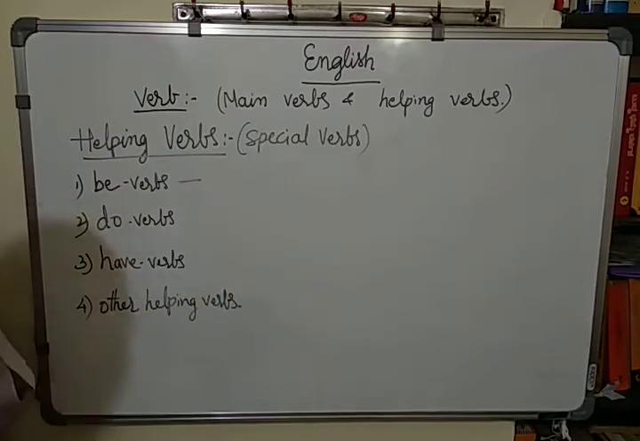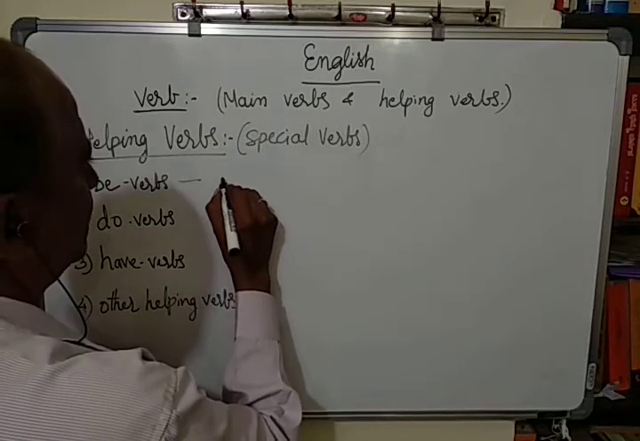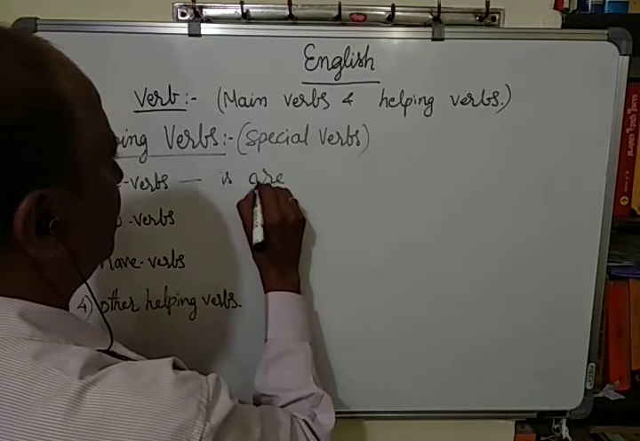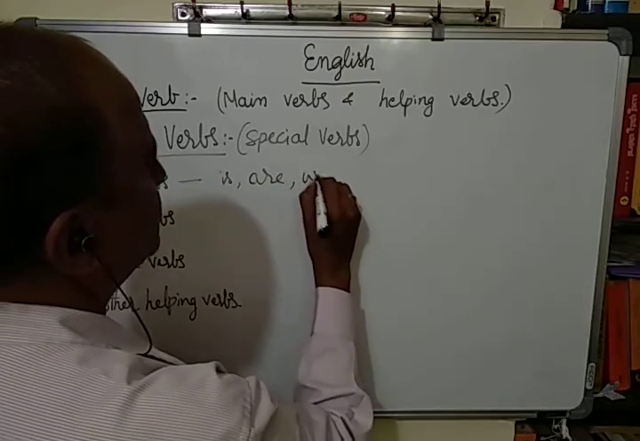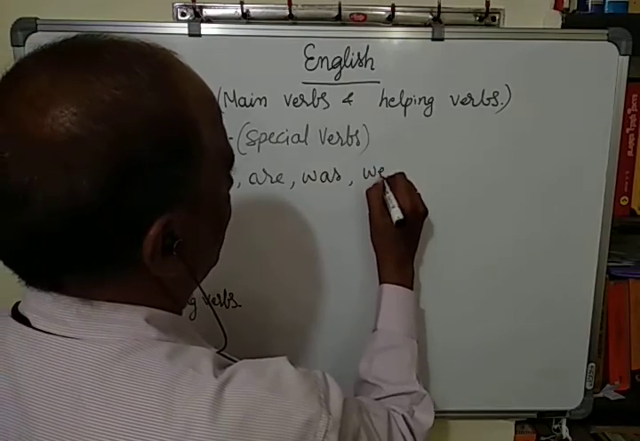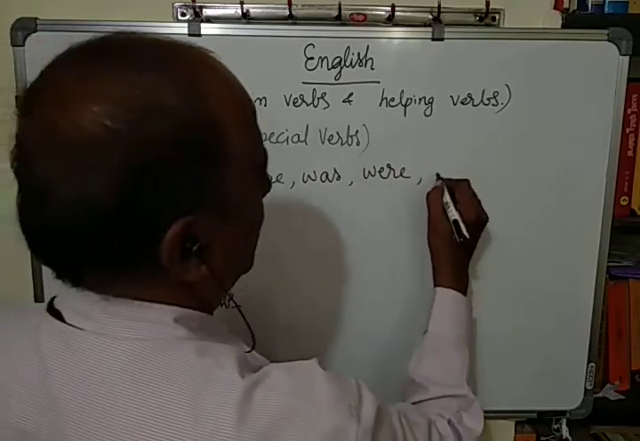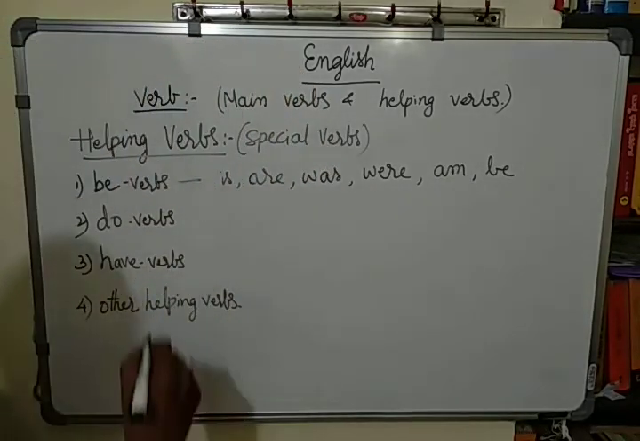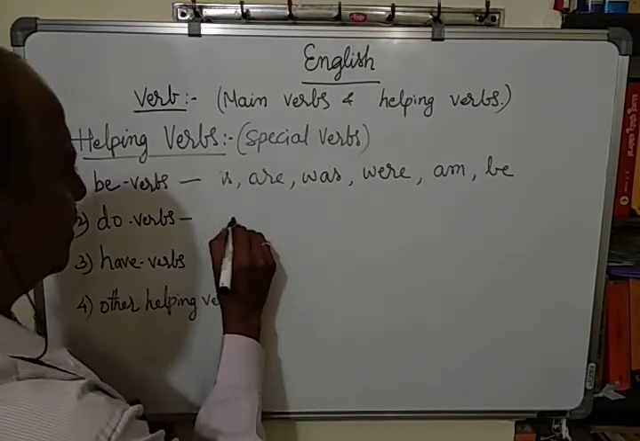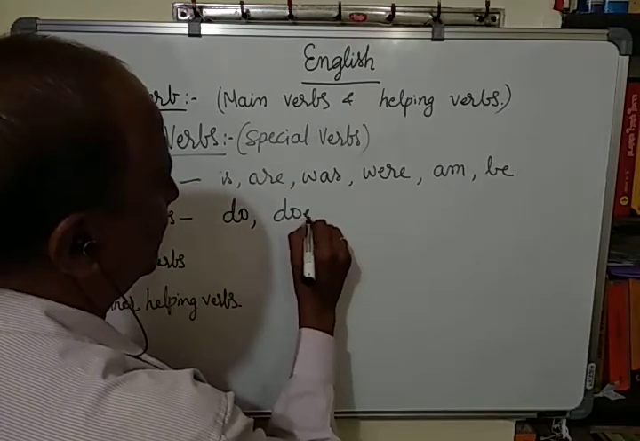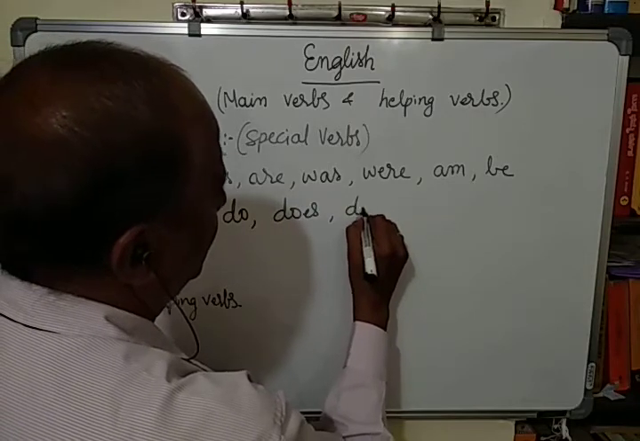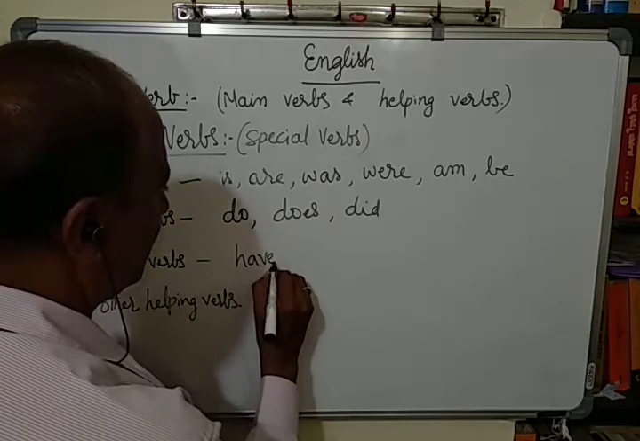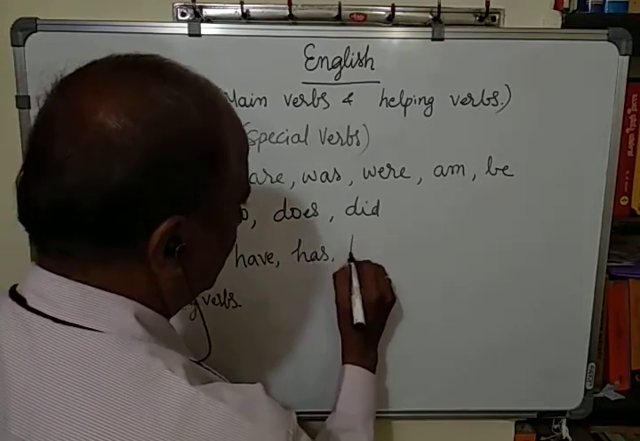Be verbs. Which are the be verbs? They are is, are, was, were, am, and also be. Do verbs are do, does, did. Have verbs are have, has, had.